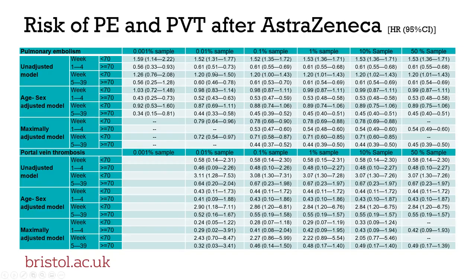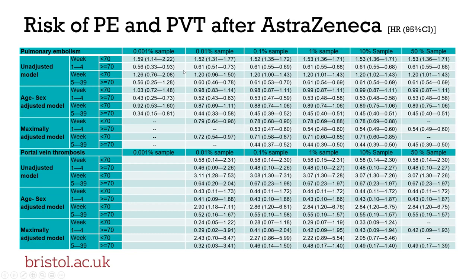And here we are presenting the hazard ratio and confidence interval for the various sampling fractions. And this is for the effect after exposure to the COVID vaccine developed by AstraZeneca. Here we can see that the hazard ratio and 95% confidence interval are almost identical for the different sampling fractions from 50% to 0.1% sample.